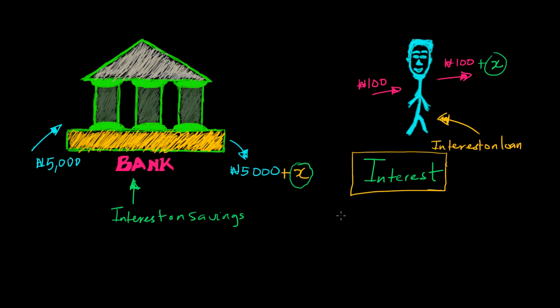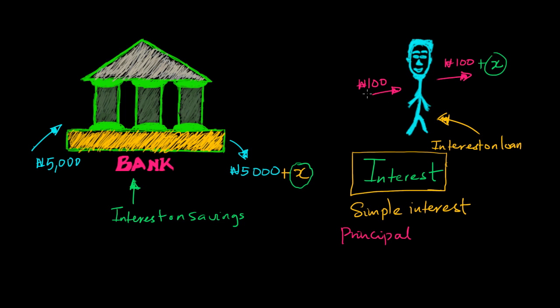Now, this interest that is paid on a loan or savings over a period of time is called the simple interest. The amount that is deposited for a period of time is called the principal. For example, here we deposited 5,000 naira. It means this 5,000 naira is called the principal. Let me write that out. Principal. Or for example, here we borrowed 100 naira, so the amount borrowed is called the principal.